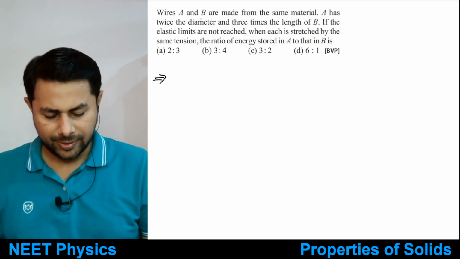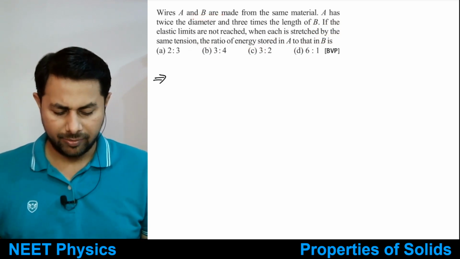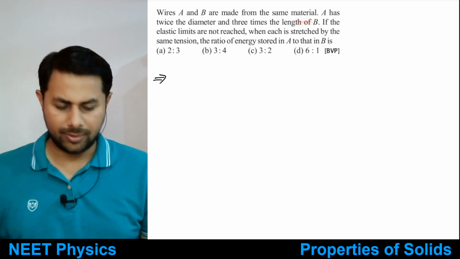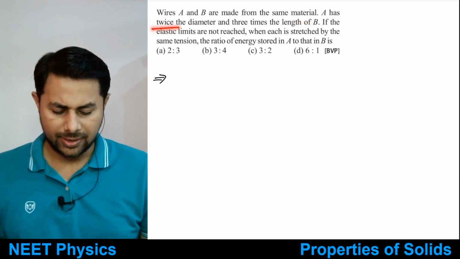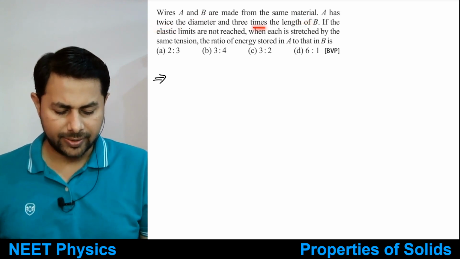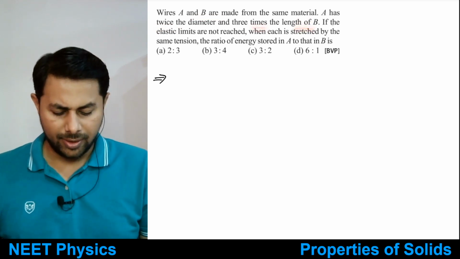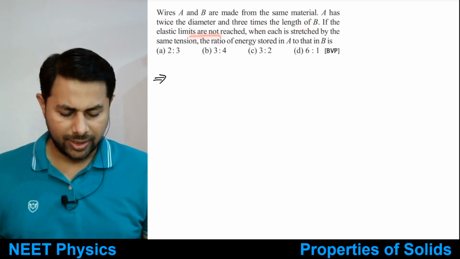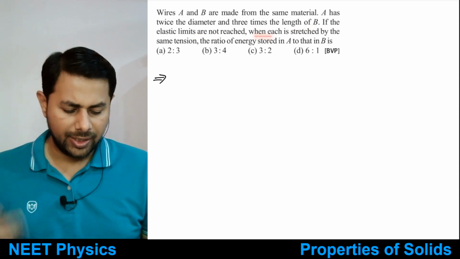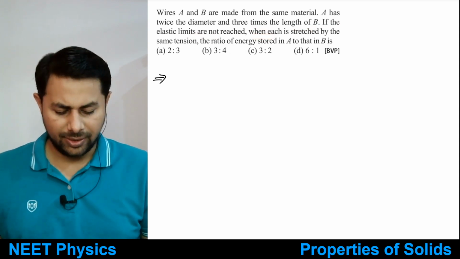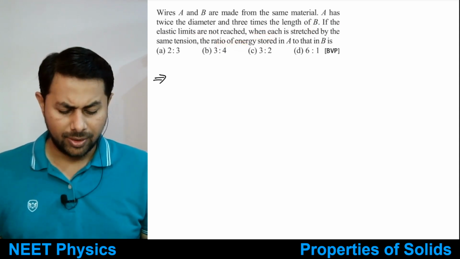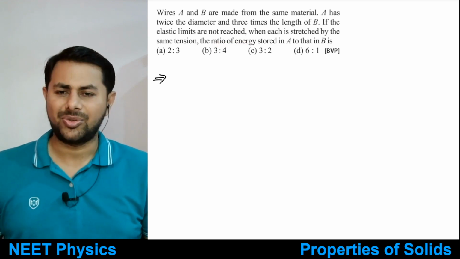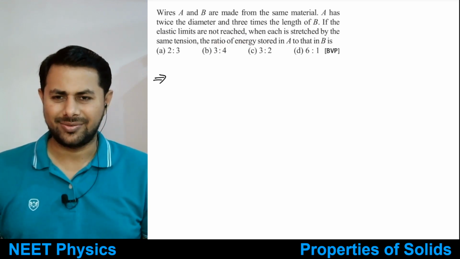So wires A and B made from the same material. A has twice the diameter and three times the length of B. If the elastic limits are not reached, then when each is stretched by the same tension, the ratio of energy stored in A to that of B is.